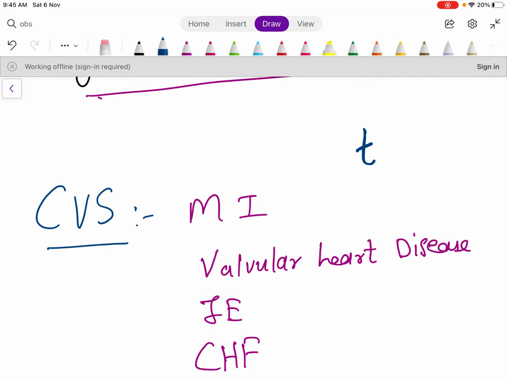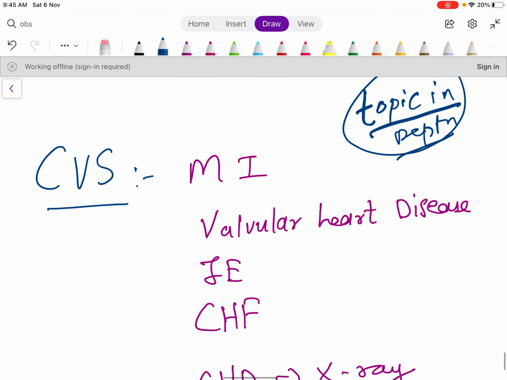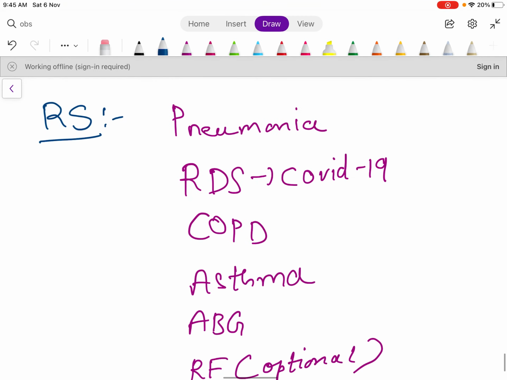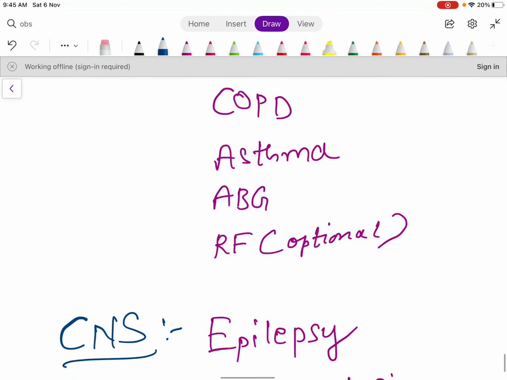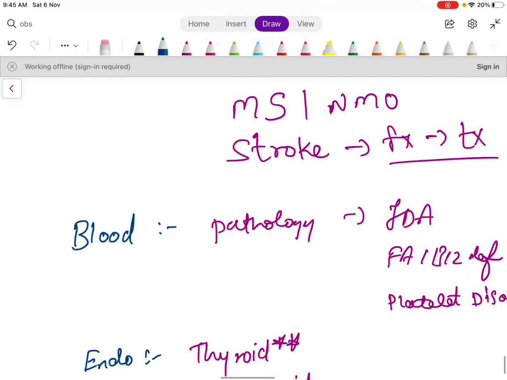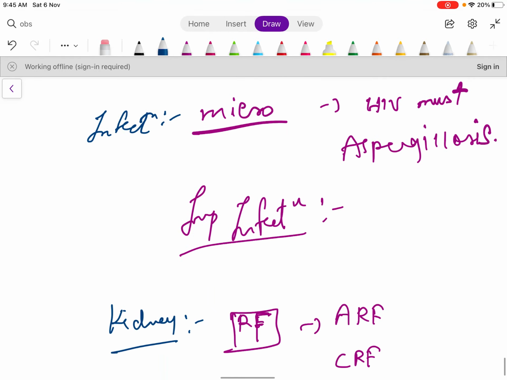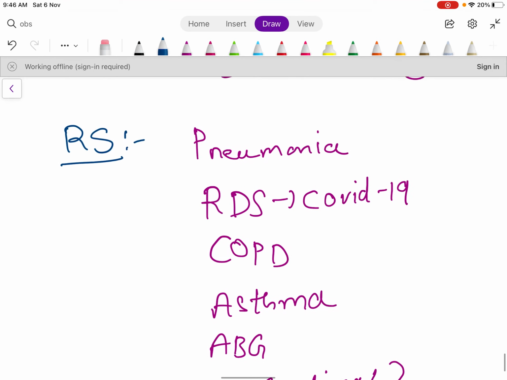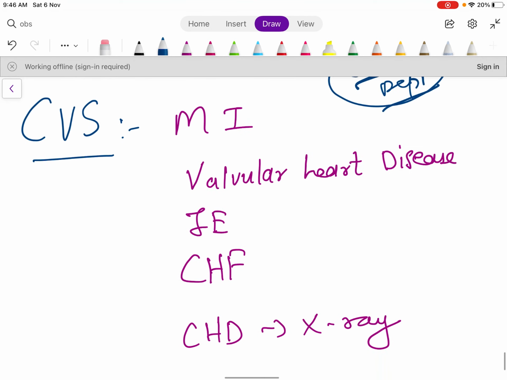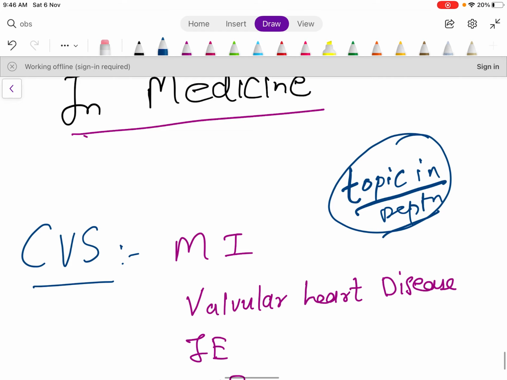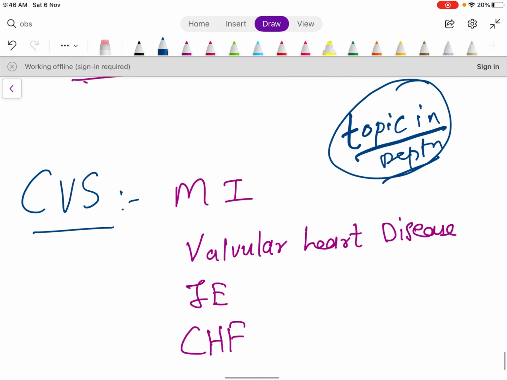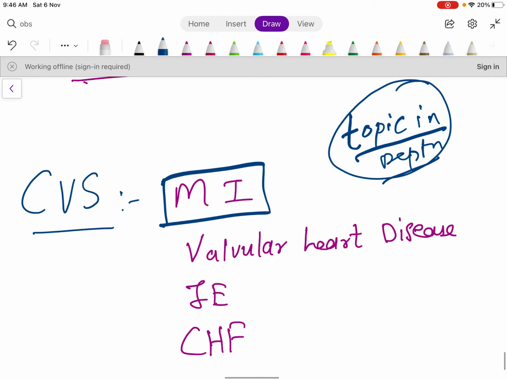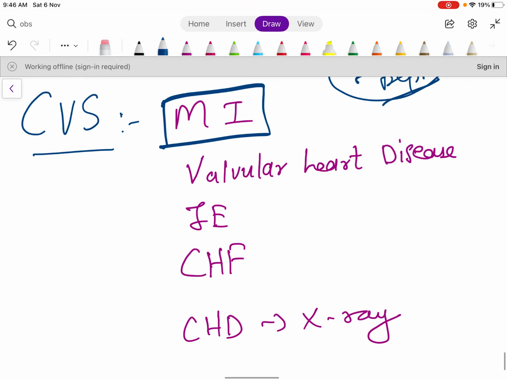And also remember, you need to do these topics in depth. When you complete these topics and you have time left, then you can do other topics if you want, but it is not necessary. Just do these topics. I'm sure you can get most of the MCQs from these topics. So let's start. From CVS, first do MI. You should go in this sequence only.